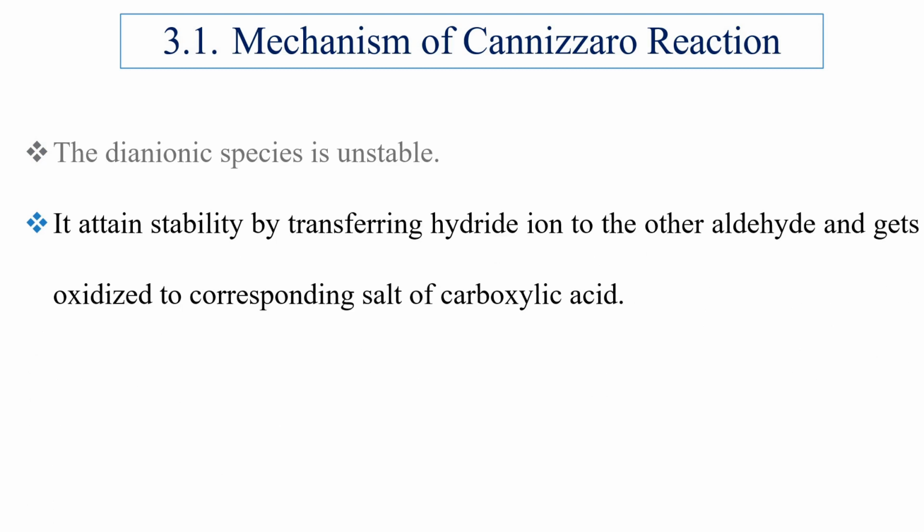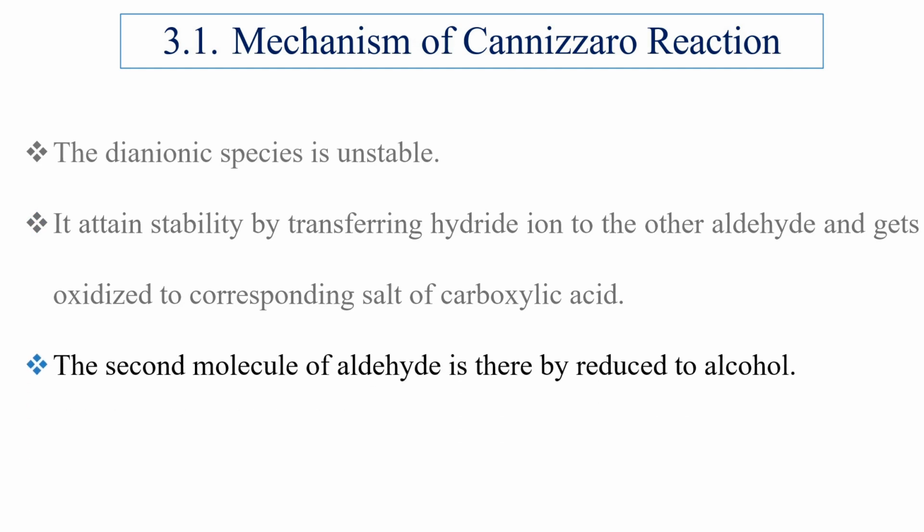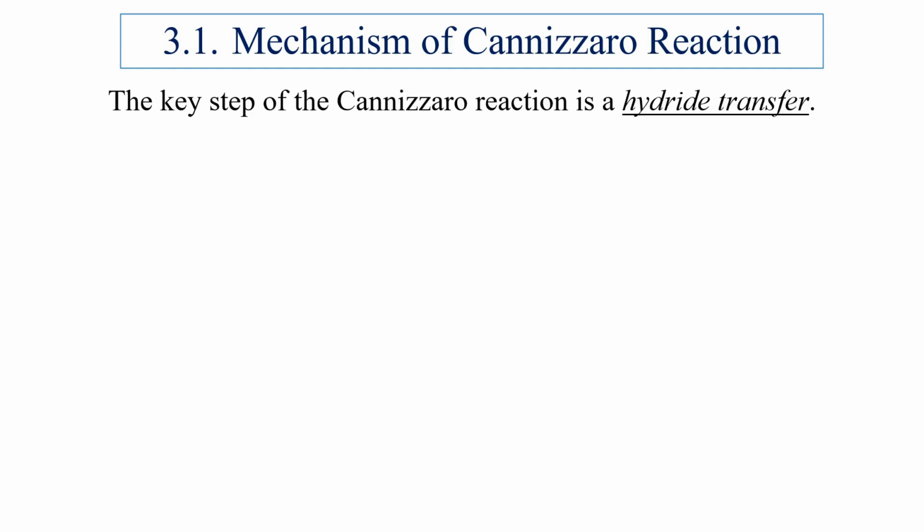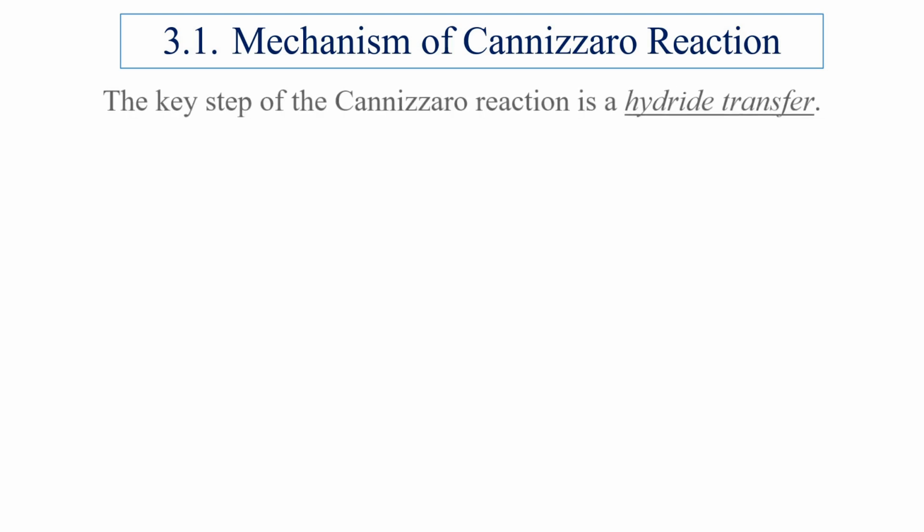It attains stability by transferring a hydride ion to another aldehyde and gets oxidized to the corresponding salt of carboxylic acid, whereas the second molecule of aldehyde is thereby reduced to alcohol. Therefore, the key step of Cannizzaro reaction is hydride transfer.